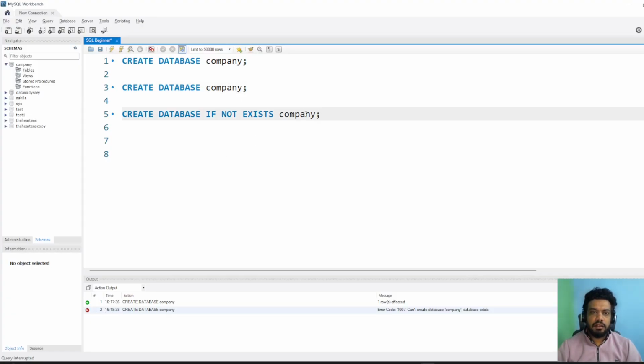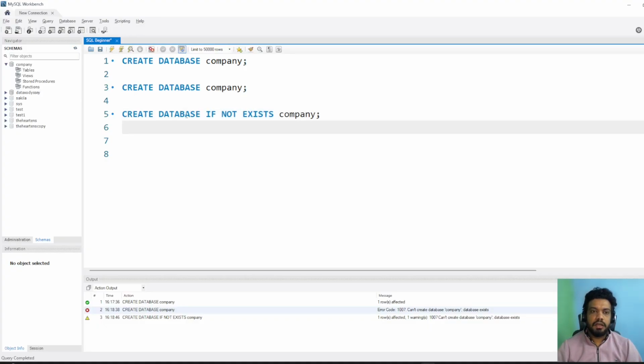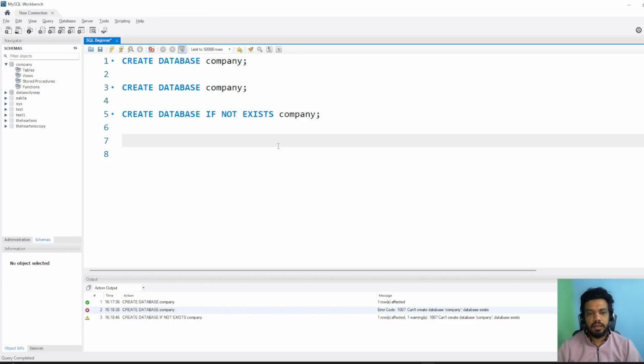And what if I run this command? What would happen? Now you would see a warning sign. Whenever you are not sure whether the database is there or not, IF NOT EXISTS is the safest command. In this one, your query will break. But if you use CREATE DATABASE IF NOT EXISTS, the query will not break. Whatever further queries you provide will run, because it will just give a warning and then proceed further. That's why we use IF NOT EXISTS.